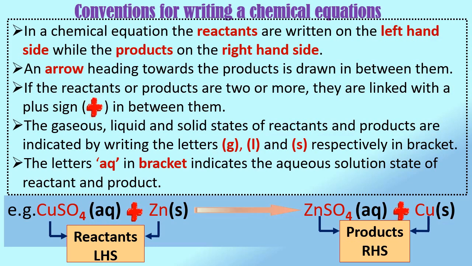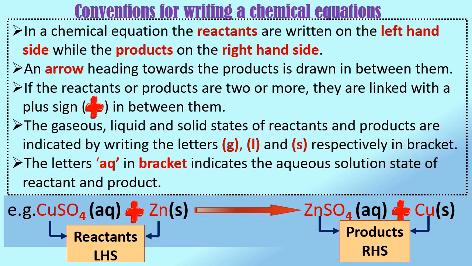When reactants and products are in the form of solution in water, they are said to be present in aqueous solution state. This state is indicated by putting the letters aq in brackets after their formula.